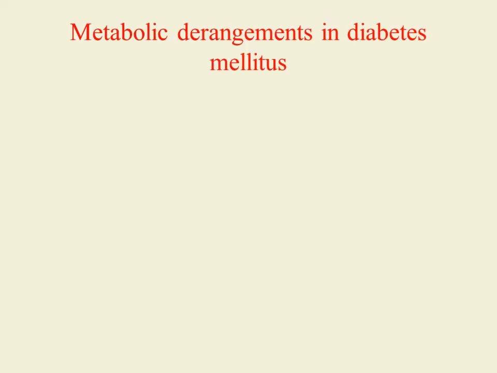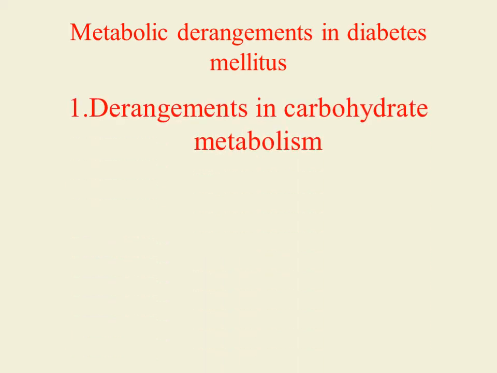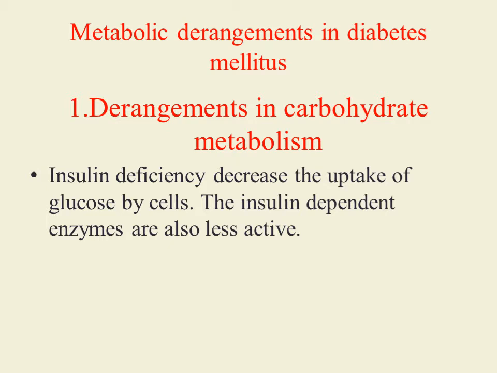Metabolic derangements in diabetes mellitus. Metabolic derangements are mainly seen because of decreased concentration of insulin or resistance to the action of insulin hormone. Because of that, there are derangements in carbohydrate metabolism, protein metabolism and lipid metabolism. First we'll see carbohydrate metabolism derangements.